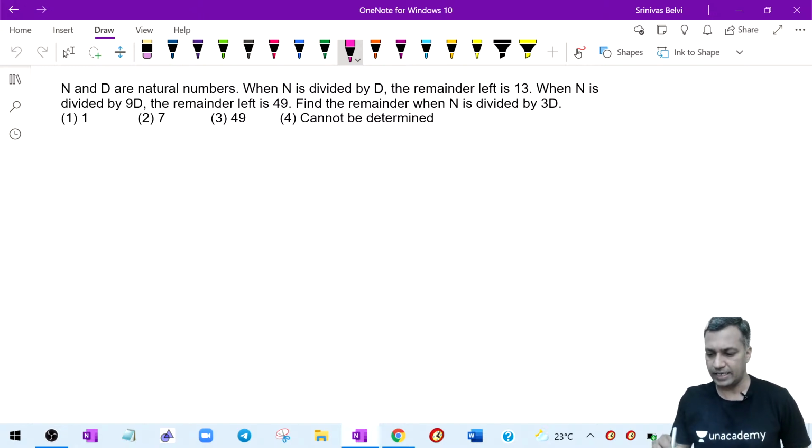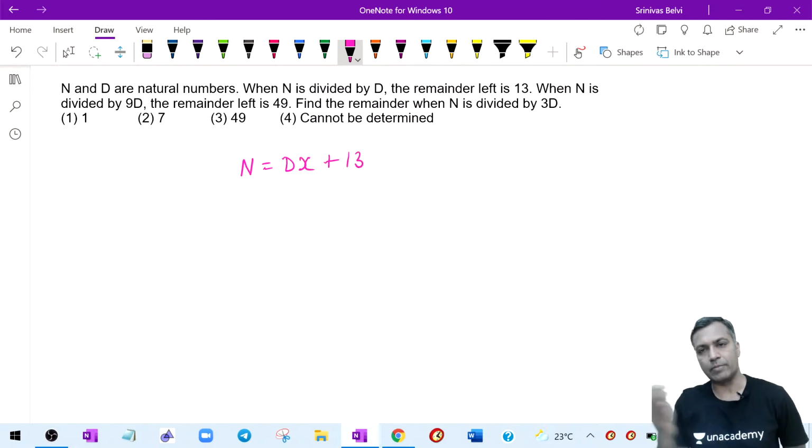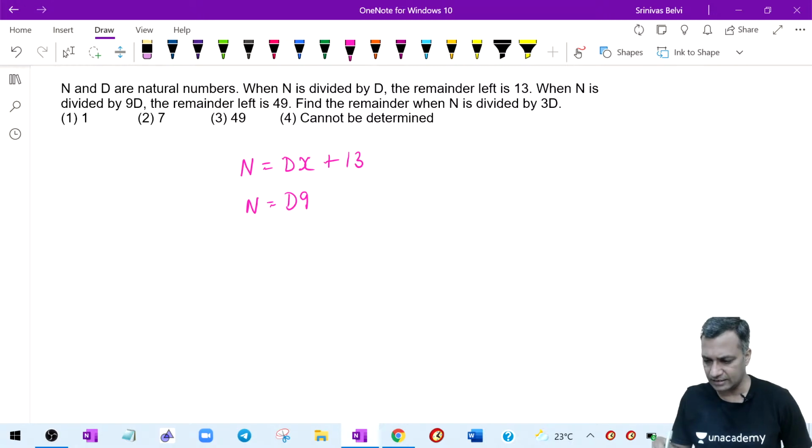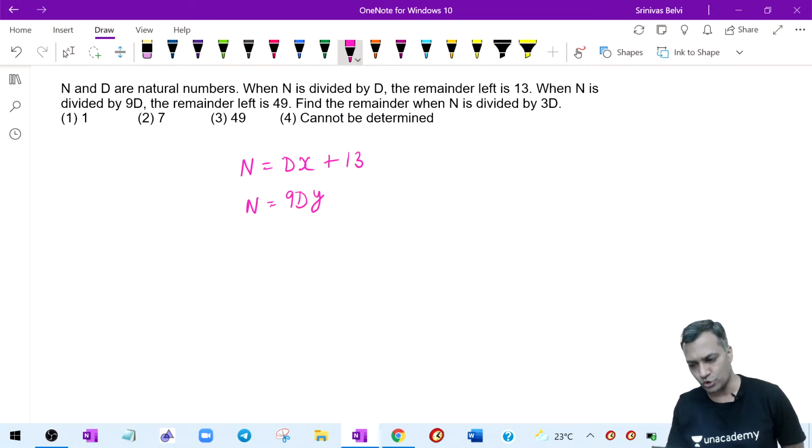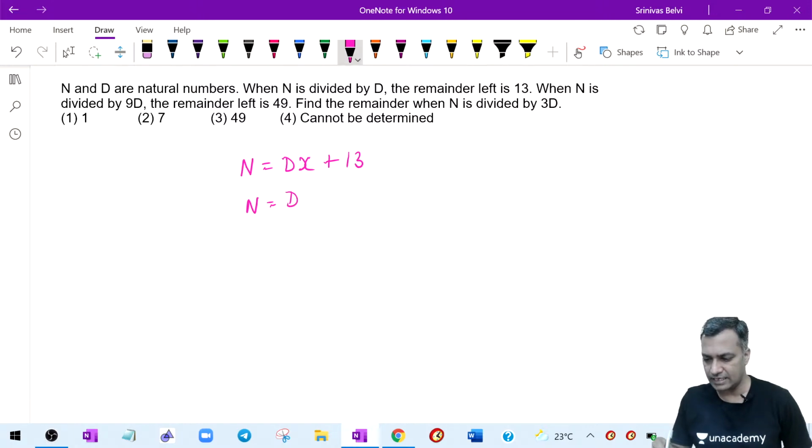When n is divided by d, I can write my number as n is equal to d times quotient plus 13. Another way of writing the same n is n equal to d times 9y plus 49, where y is the quotient. I can also rewrite this as d times of 9y. Both are same, right?